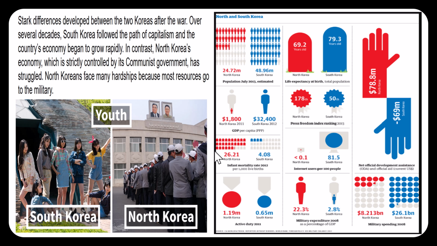Stark differences developed between the 2 Koreas after the war. Over several decades, South Korea followed the path of capitalism, and the country's economy began to grow rapidly. In contrast, North Korea's economy, which is strictly controlled by its communist government, has struggled. North Koreans face many hardships because most resources go to the military.